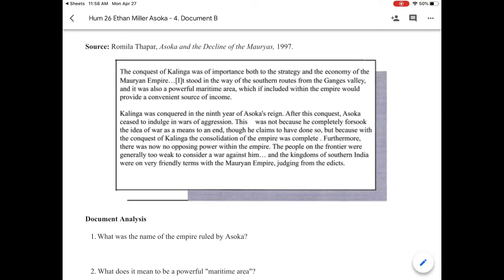The conquest of Kalinga was of importance both to the strategy and the economy of the Mauryan Empire. It stood in the way of the southern routes from the Ganges Valley, and it was also a powerful maritime area, which, if included within the empire, would provide a convenient source of income.